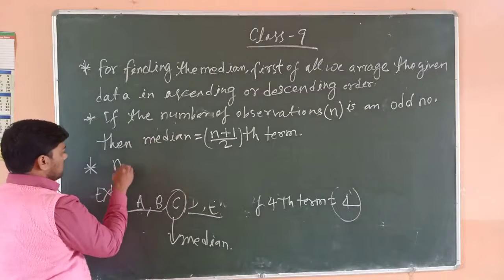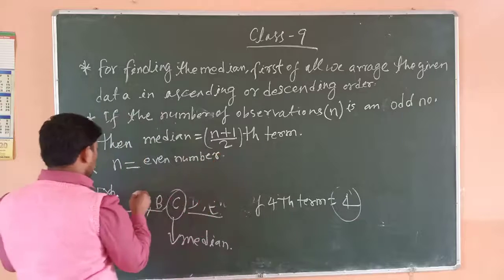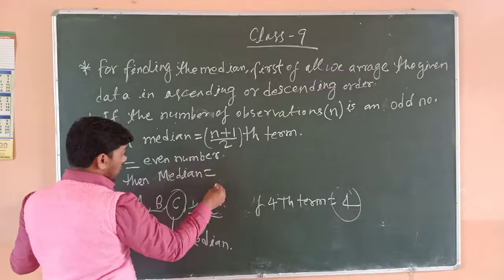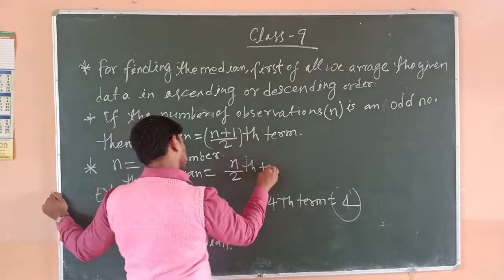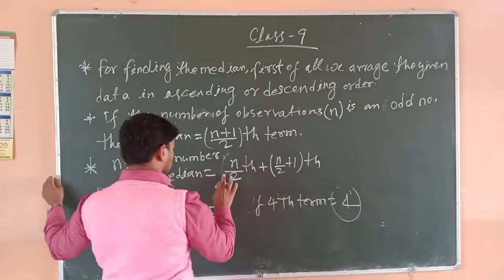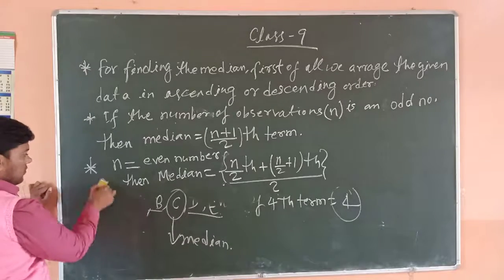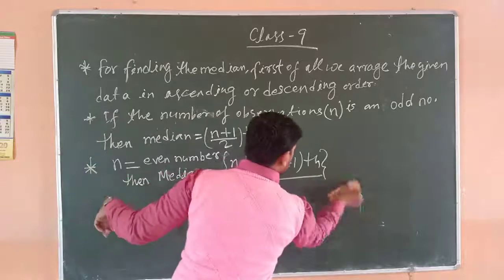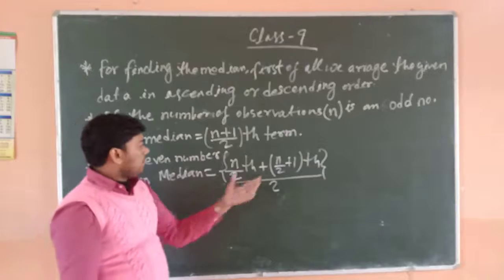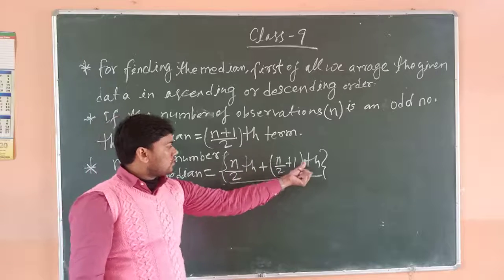If the number of observations is an even number, then median is equal to the (n upon 2)th term plus the (n upon 2 plus 1)th term, divided by 2. If the number of observations n is an even number, then median is equal to the average or mean of the (n by 2)th term and the (n by 2 plus 1)th term.